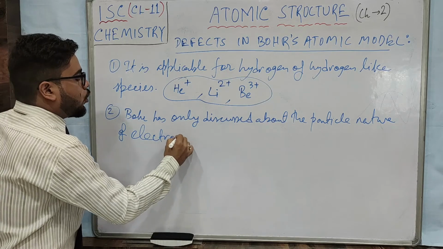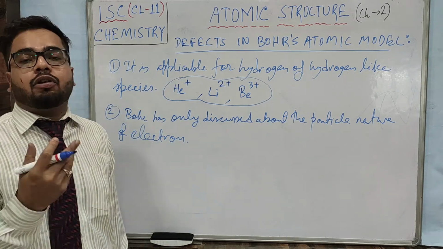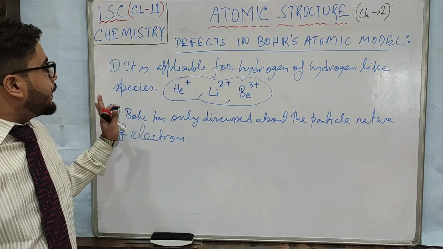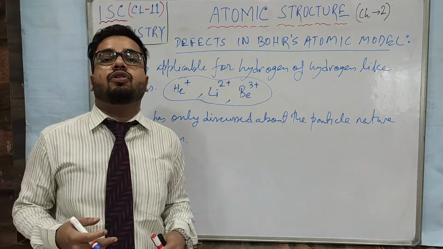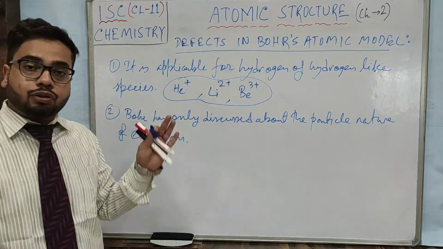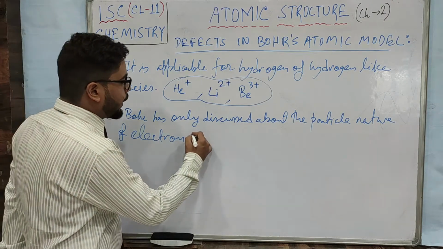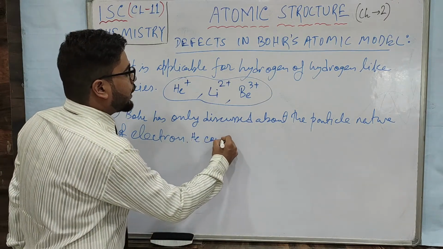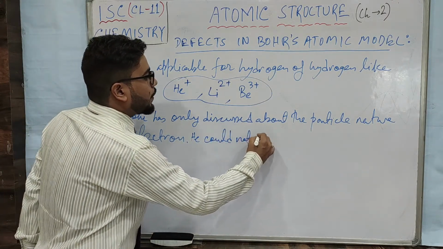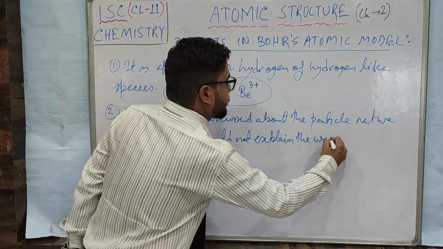Bohr could not say that electrons are also of wave nature, that electrons have dual nature. This was suggested by whom, that electrons show dual nature? This was suggested by de Broglie. He was Bohr's student only. Okay, so this is another mistake. He could not explain the wave nature of the electron.